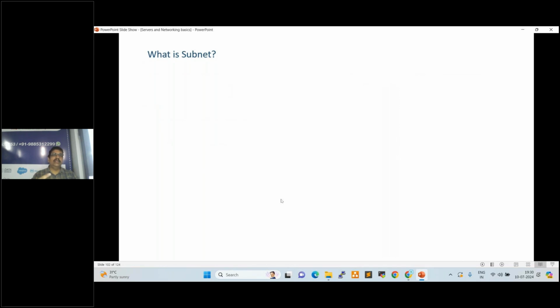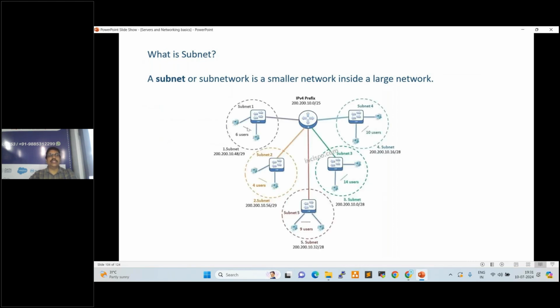So what is the use of subnet? To control inbound, outbound, incoming, outgoing traffic, right? See here, a subnetwork is a smaller network inside of a large network. So in data centers, one network will be there, right? Instead of that, we create a small network, our own network, to control inbound and outbound traffic. See here, these are all subnetworks, small networks: subnet 1, subnet 2, subnet 3, subnet 4, subnet 5, right? So these are all the small networks.